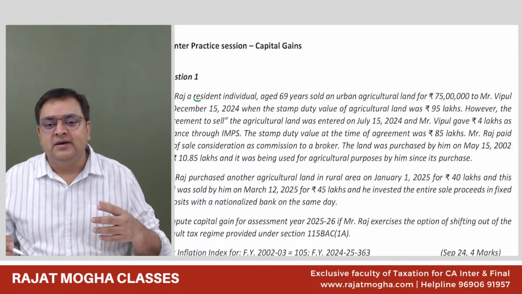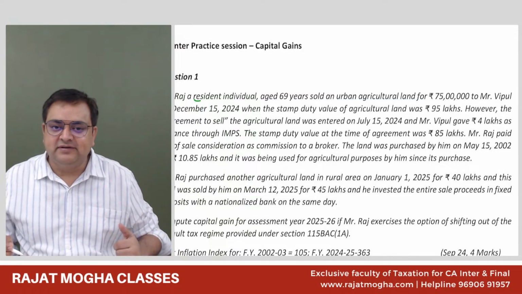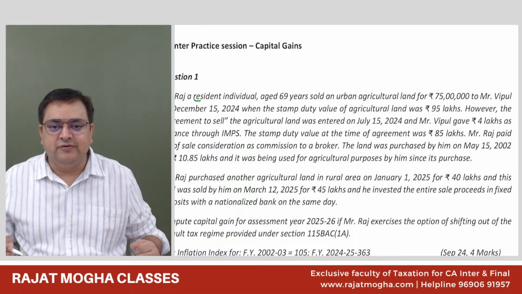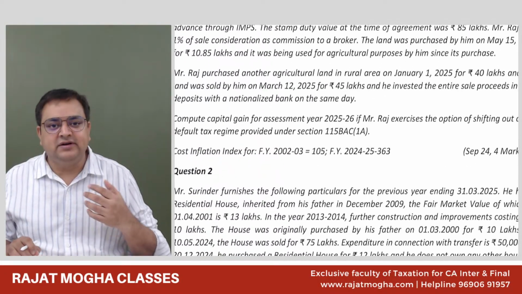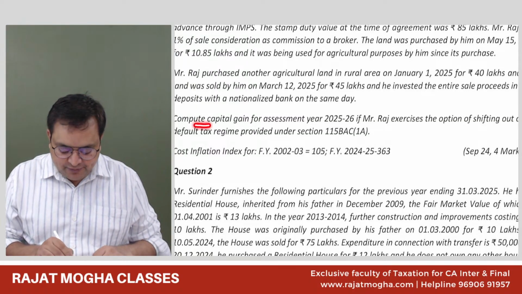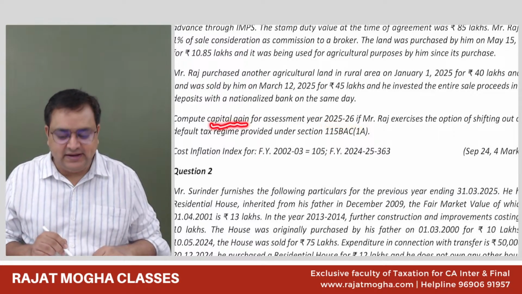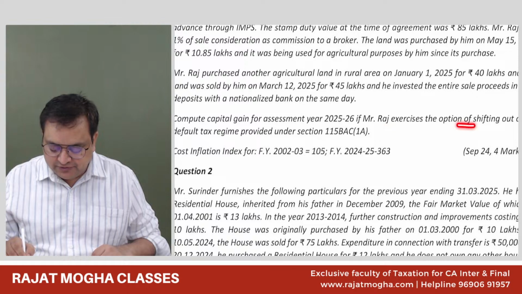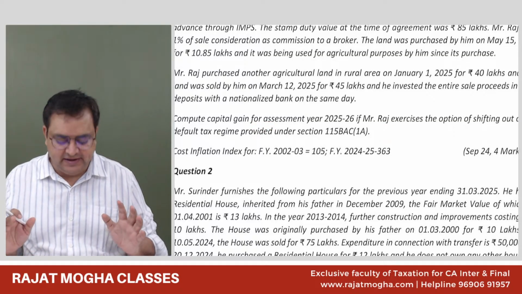But yes, if they actually will be asking the tax liability, then how do we compute it? We have options available. Option one with indexation, 20%, or without indexation 12.5%. Let us see what they are asking from us. They are asking to compute the capital gain for the assessment year 25-26. So they are just asking about the capital gain. If Raj exercises the option of shifting out of the default tax regime under 115BAC and is following the optional regime, we just need to compute the capital gain.